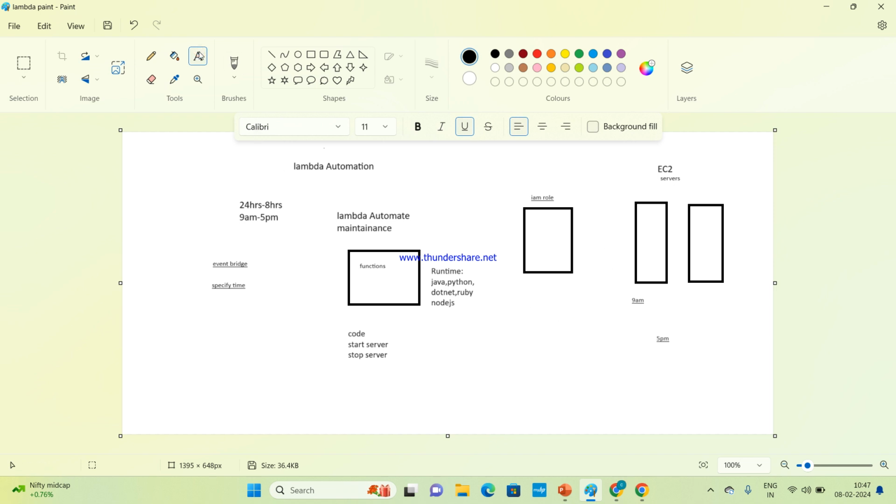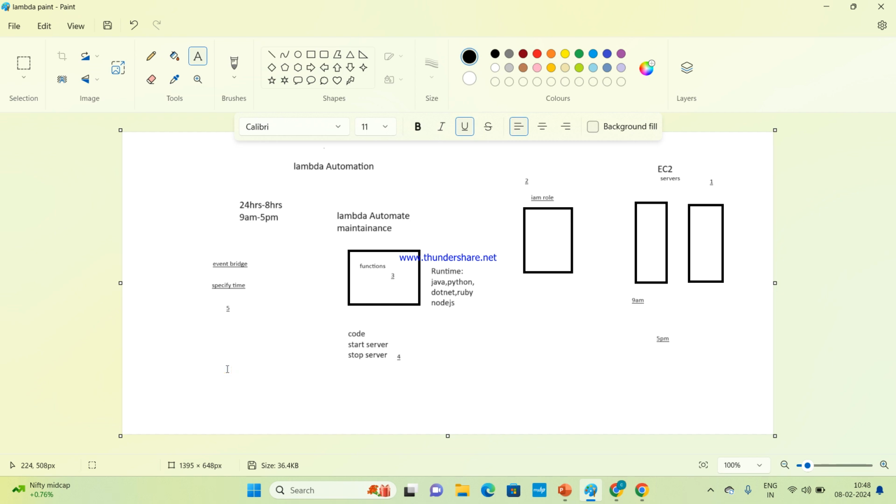So what are we going to do now? First, we are going to create EC2 servers. Second, we are going to create an IAM role. Third, we are going to create functions, and under the functions we are going to dump a code. In the code, we create start server and stop server. Then we are going to create EventBridge. These are the labs we are going to do.